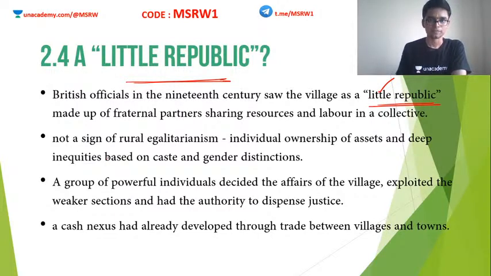But understand that you should not confuse this with the idea of egalitarianism. The idea of republic comes with a lot of modern day concepts, but British people calling Indian villages a Little Republic does not mean that.